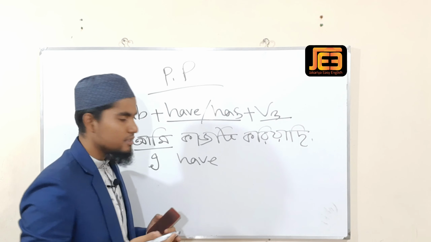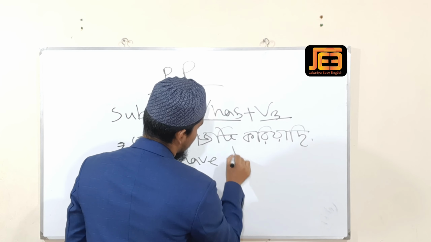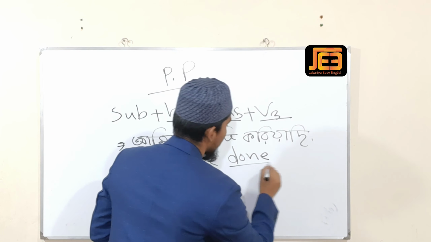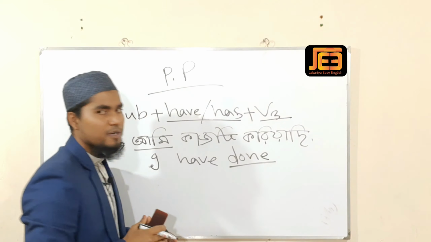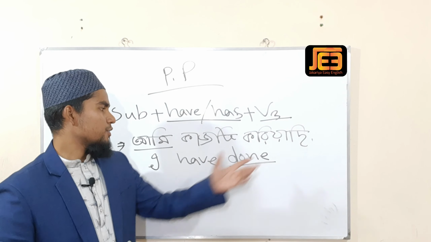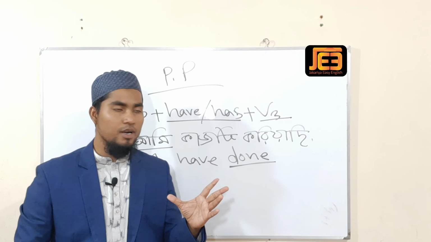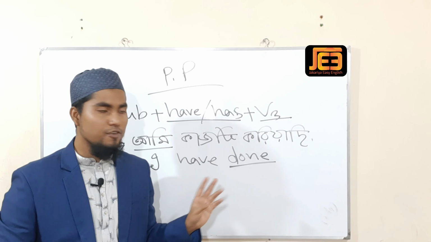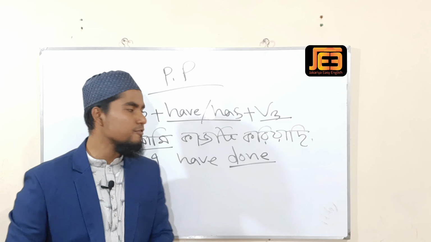Koriyachi means done. Done is the past participle form of do. You know that do means kora, and do is the present form, did is the past form, and done is the past participle form.